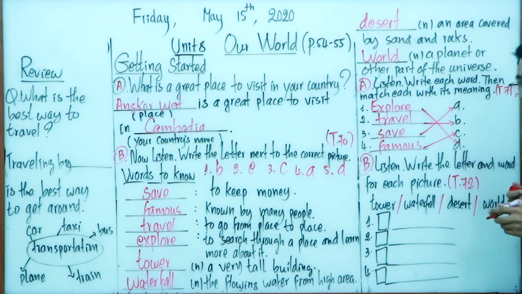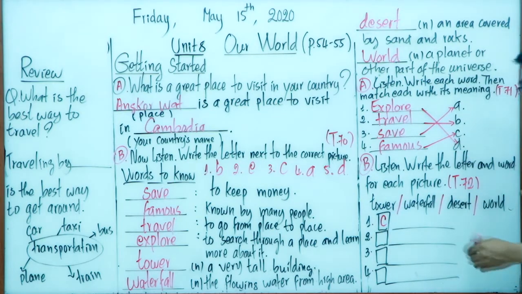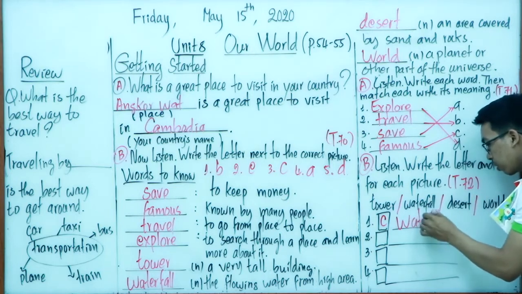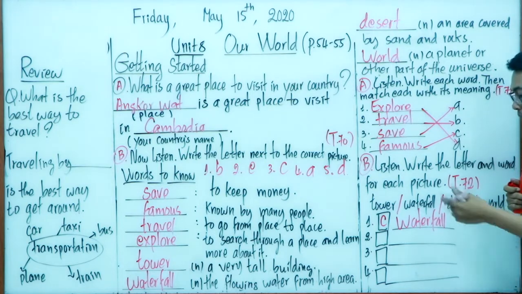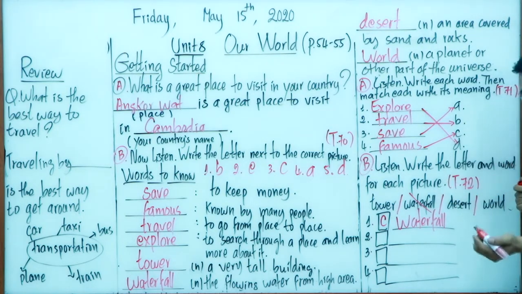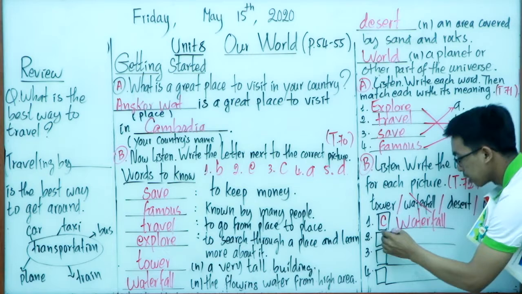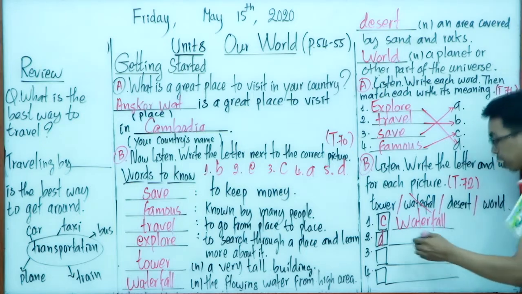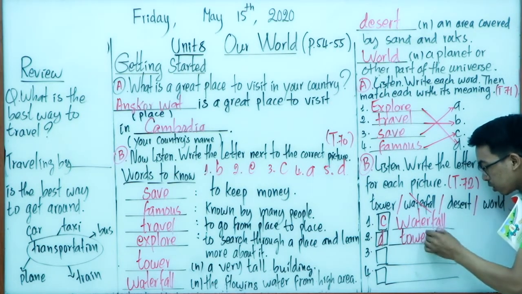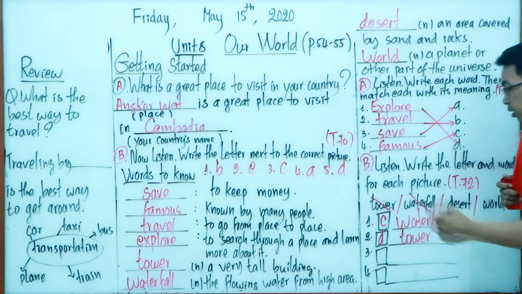So the first one, number 1. So the correct letter is letter C. Good. And the word is waterfall. Waterfall. Okay. So when you complete the word, you have to cross out. Okay. Waterfall. So number 2, the letter is letter D. And the correct word is the word tower. Very good. Tower. Good. So now let's move on to number 3.